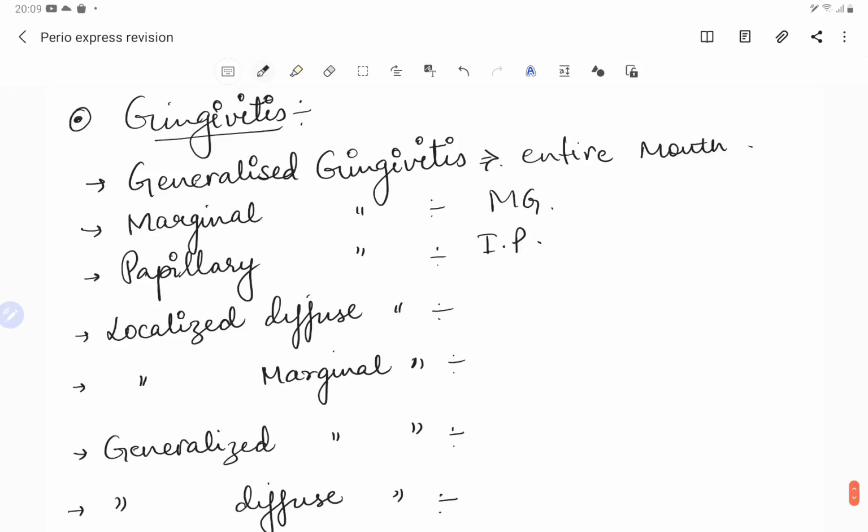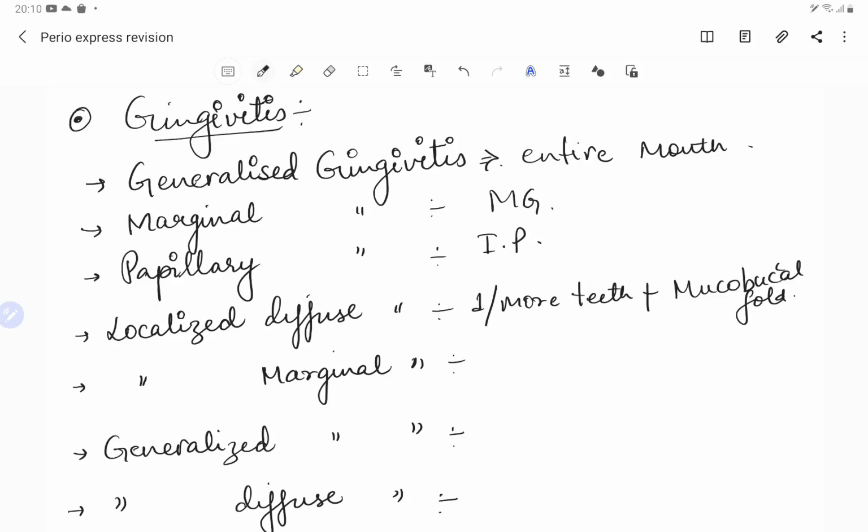So localized means only in a specific area, that means a tooth or so. So one or more areas. But if we are talking about localized marginal, that means one or more teeth, plus we are talking about diffused. So diffused means the mucobuccal fold, margins of the mucobuccal fold, right, mucobuccal fold.